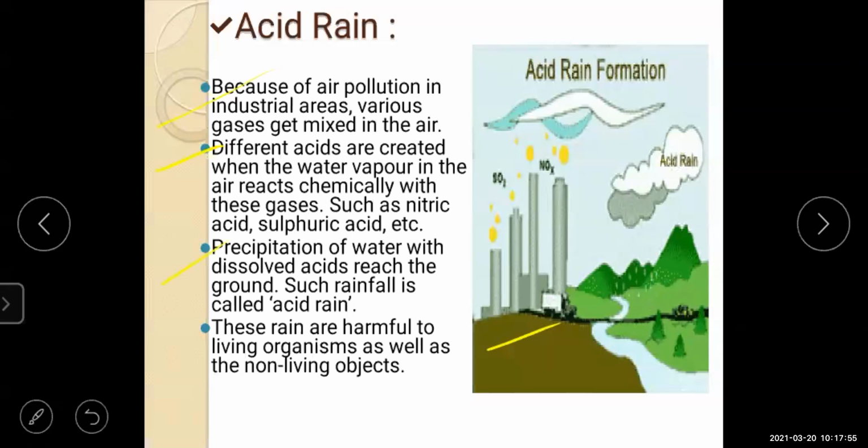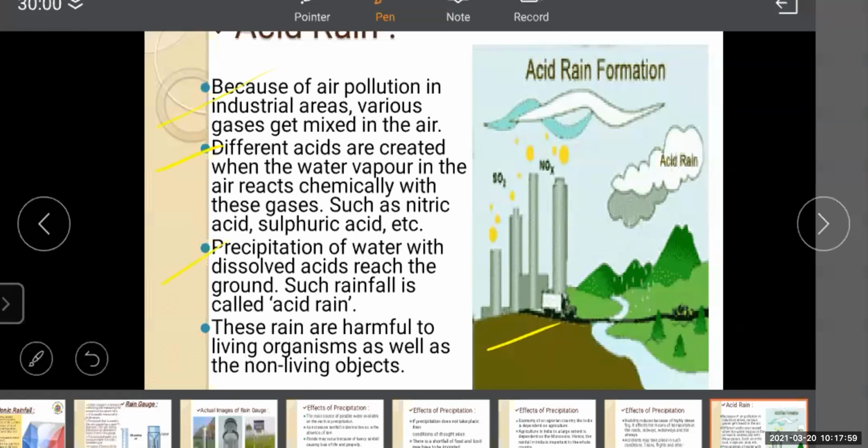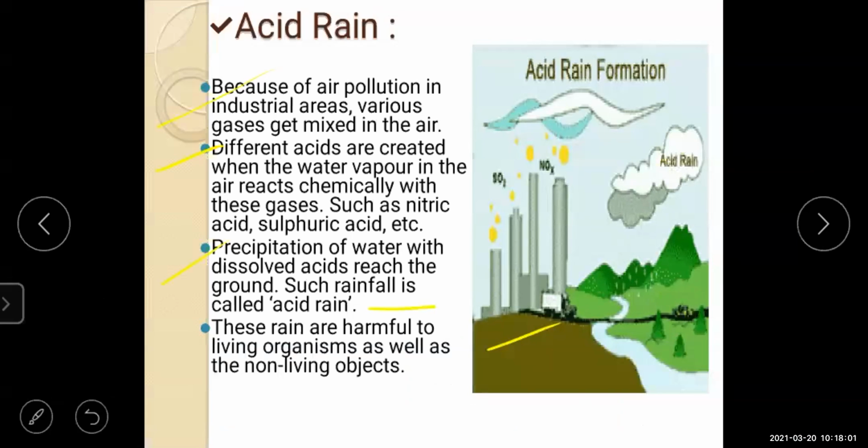So precipitation of water which dissolves acid and reaches the ground, such rainfall is known as acid rain. This rain is harmful to living organisms as well as non-living objects. So this was about acid rain.